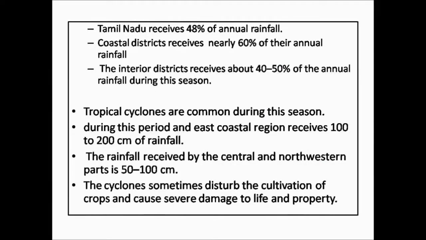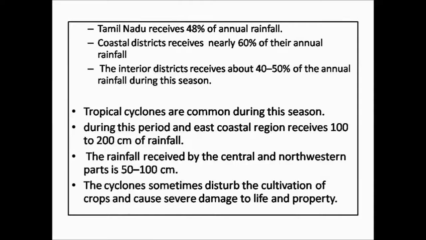During the northeast monsoon season, Tamil Nadu receives 48% of the annual rainfall. Especially the coastal districts of Tamil Nadu, Andhra, and the Union Territory Pondicherry receive nearly 60% of the annual rainfall. The interior districts of these states receive about 40 to 50% of the annual rainfall during this season.